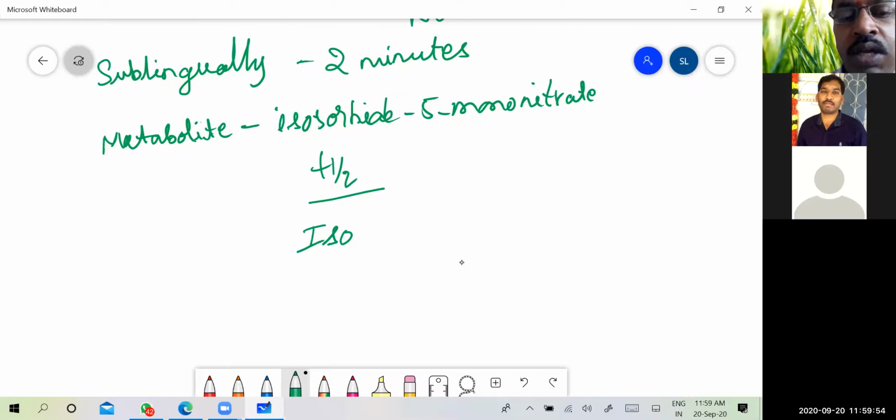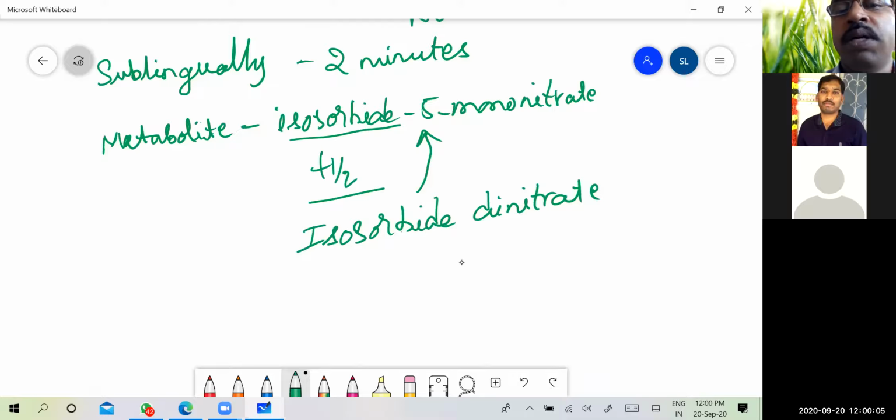The parent compound is isosorbide dinitrate, and its metabolite is isosorbide 5-mononitrate, which has a greater half-life when compared to isosorbide dinitrate. So you have to remember, this is one important thing.